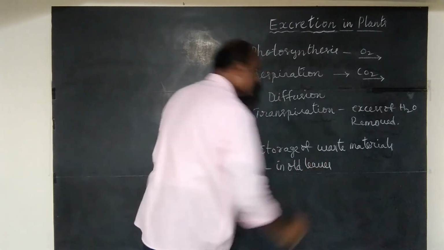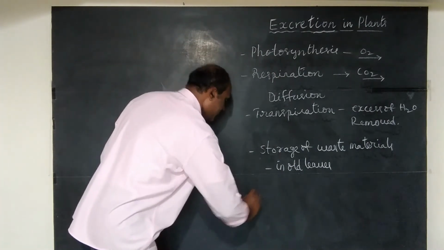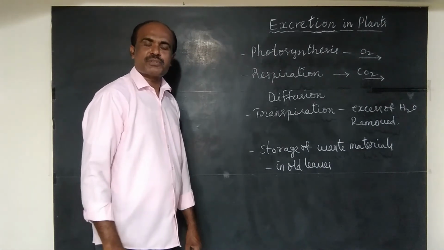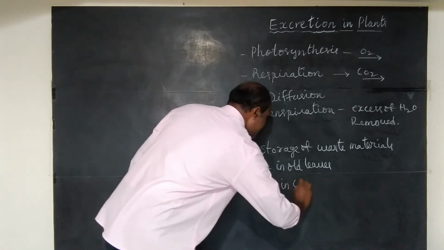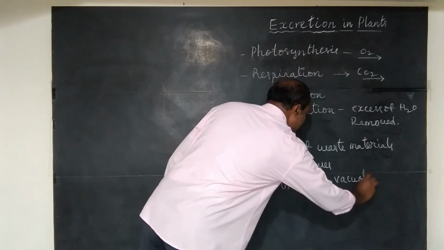These old leaves drop off from plants, and many waste products are stored in cellular vacuoles.